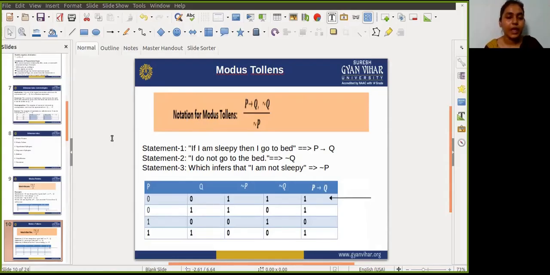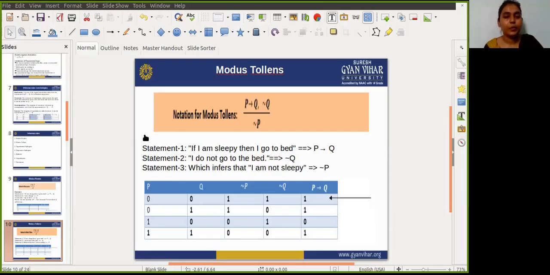So I'm taking an example. Statement one says that if I am sleepy, then I go to bed. This is P implies Q. Now, statement two says that I do not go to bed. Then obviously the conclusion we infer is that I am not sleepy, because in the first statement we say that if I am sleepy, then I go to bed. In the second statement I do not go to bed, so it means we infer that I am not sleepy.